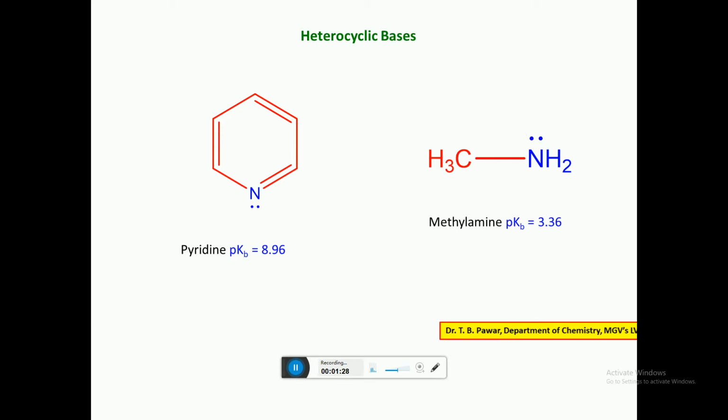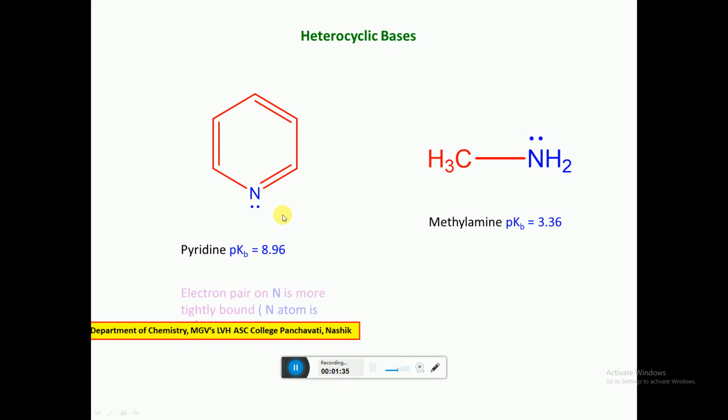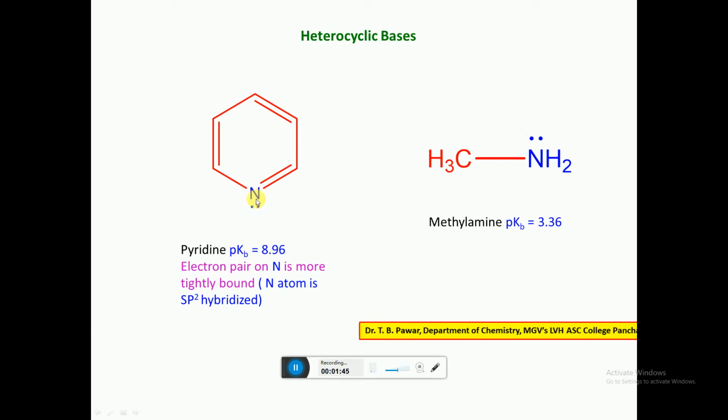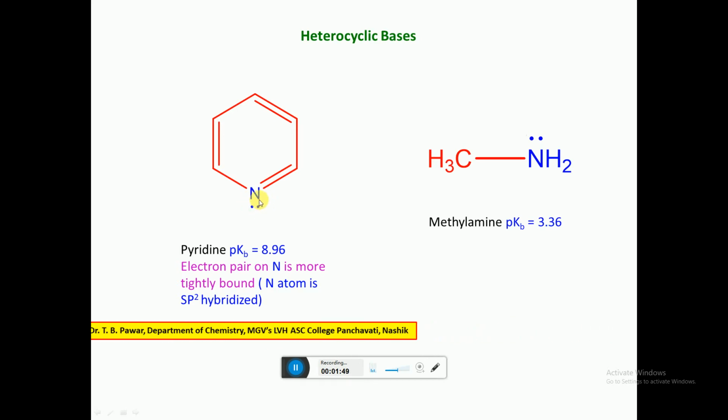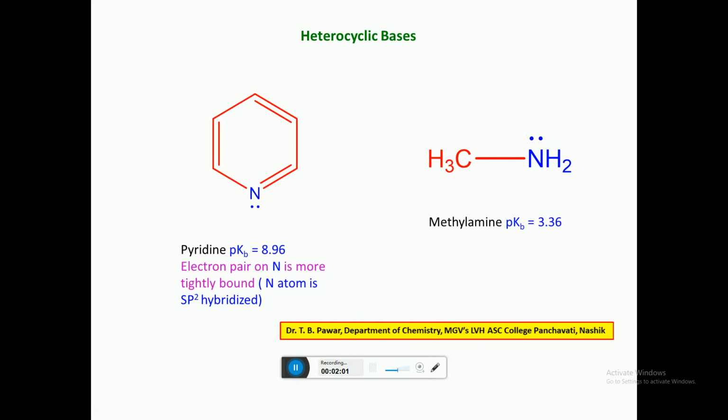Now why is pyridine a weak base? This is because here the non-bonding electron pair on the nitrogen is tightly bound and the nitrogen atom is sp2 hybridized. So the availability of the electron pair to donate decreases. So pyridine is a weak base.